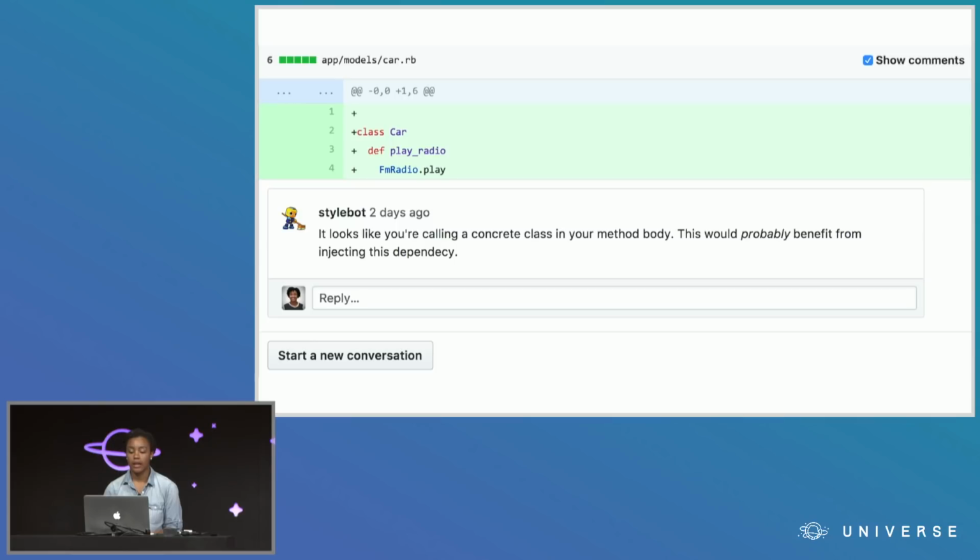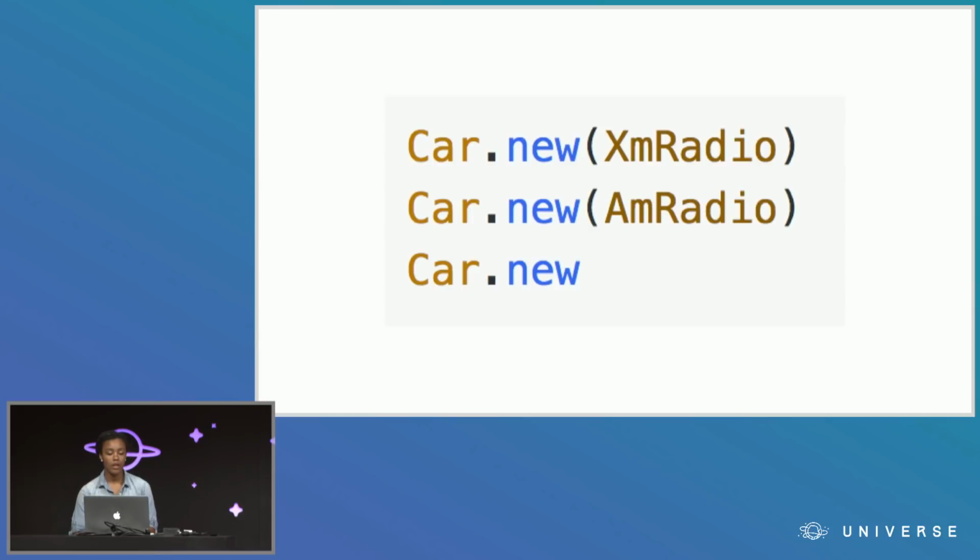And if you're just starting out on your refactoring journey and you already have a lot of places in your code where you're coupling your classes to dependencies, use history and blame to find out how often those classes or methods are having to change, so you can prioritize and make sure you're addressing your worst offenders first. Adapting your code to inject your dependencies into your classes instead of calling them directly in your code makes your code more flexible and maintainable, because you can now have cars that are equipped with all different types of radios. As long as they respond to play, you're good to go. Car is now less specific and a lot more reusable.